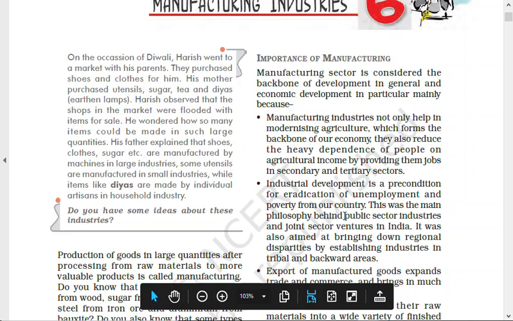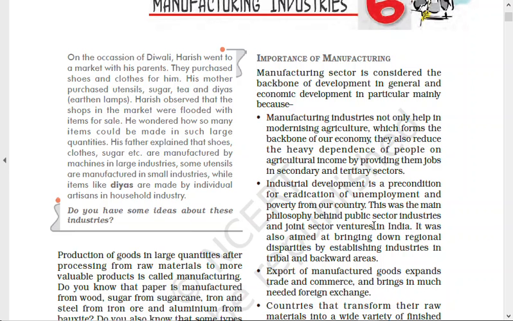Owned by the government. Yeah, public sector industries means owned by the government. And what is meant by joint sector ventures? Private and government together, because in many industries the government might have the ownership, but the management is run by the private people.